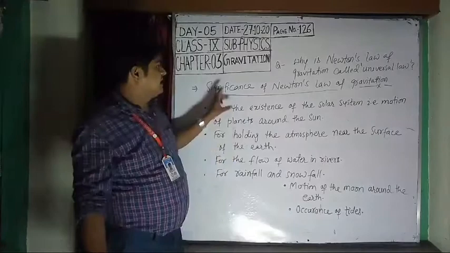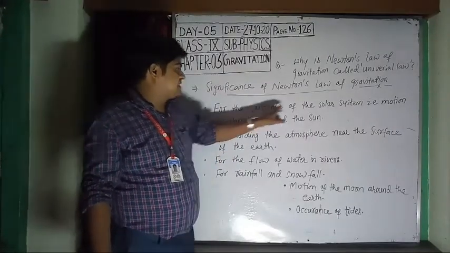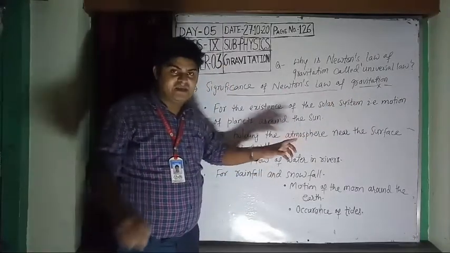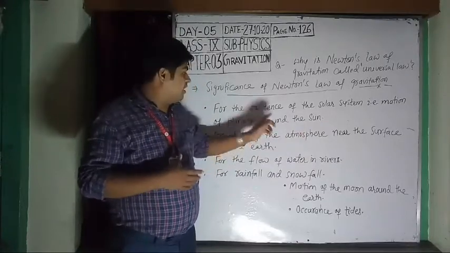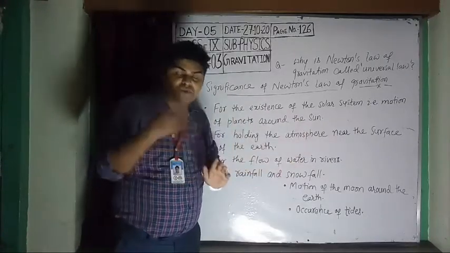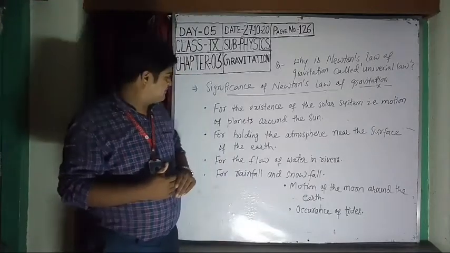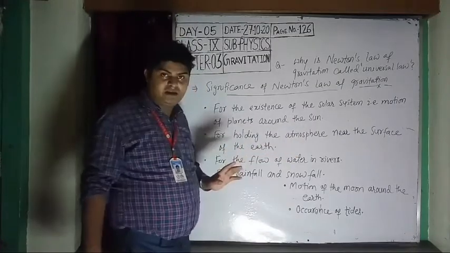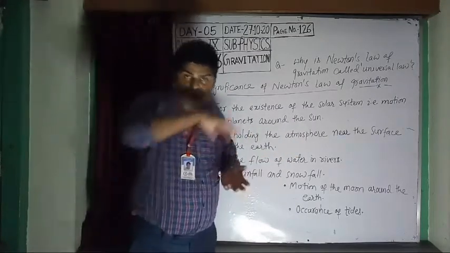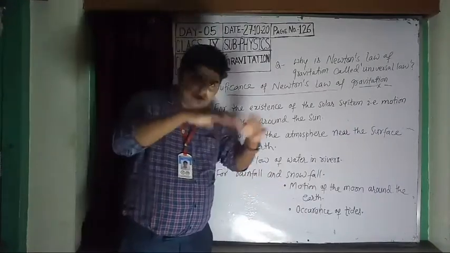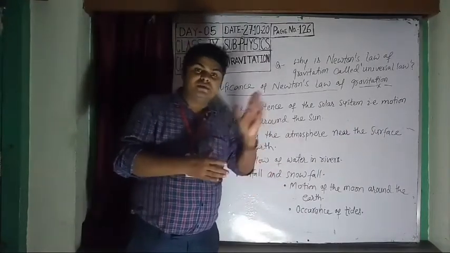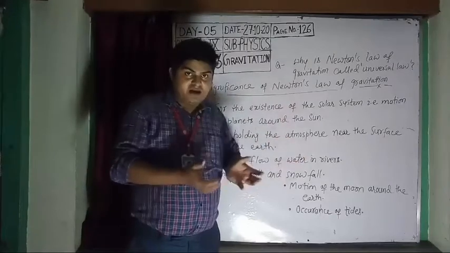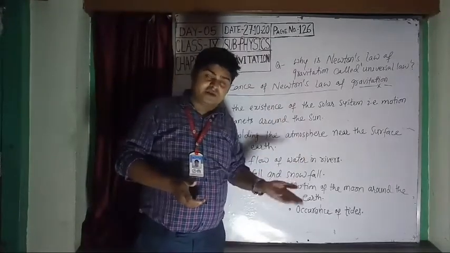So the first importance is the existence of the solar system, or you can say the motion of planets around the sun. The motion of each planet around the sun is due to Newton's law of gravitation. Now the second importance is holding the atmosphere near the surface of the earth. There is an atmosphere around the earth's surface, and it is held by the earth. Why? Due to Newton's law of gravitation. That means the earth attracts the atmosphere, and the atmosphere is also attracted by the earth.